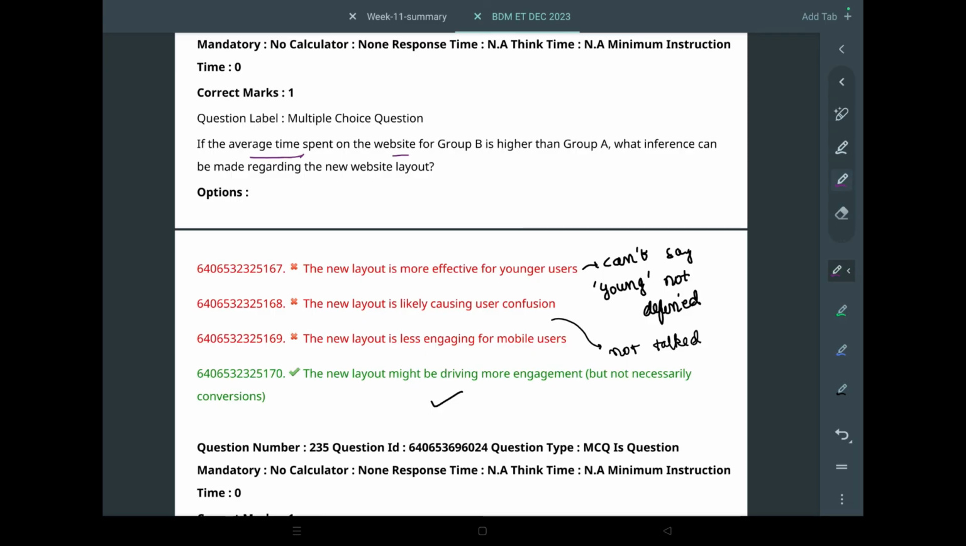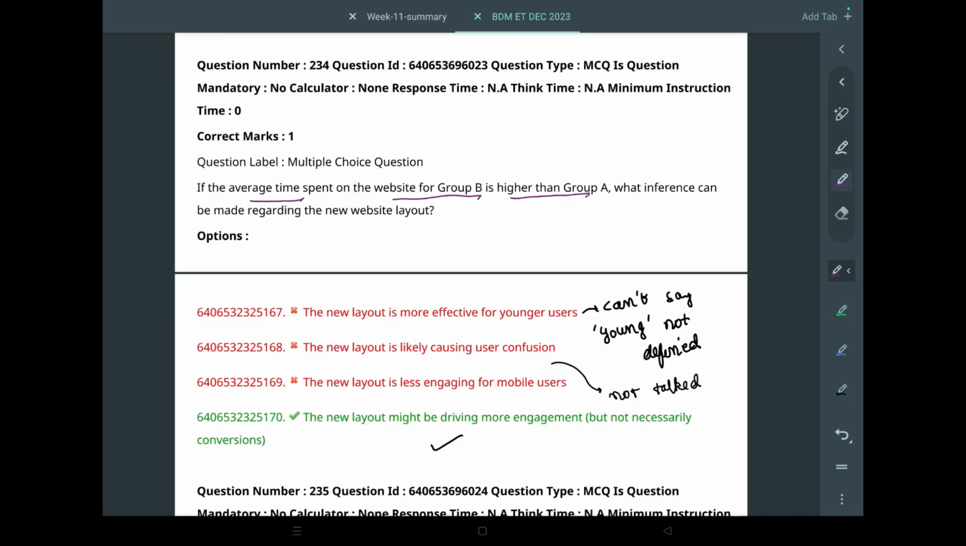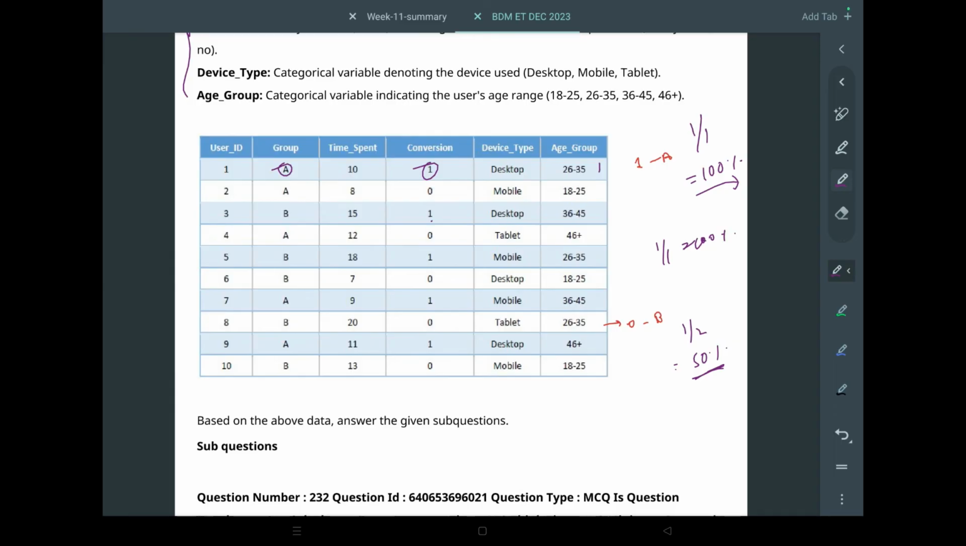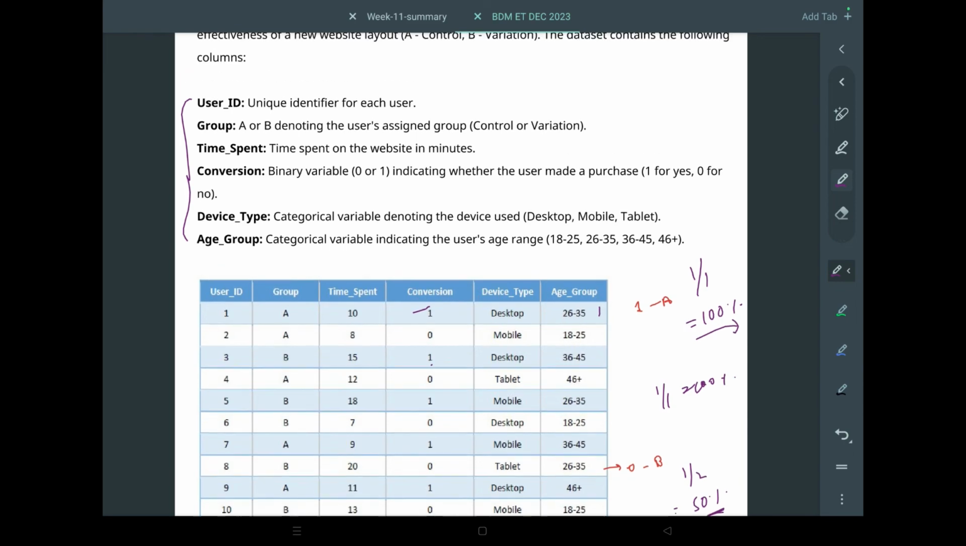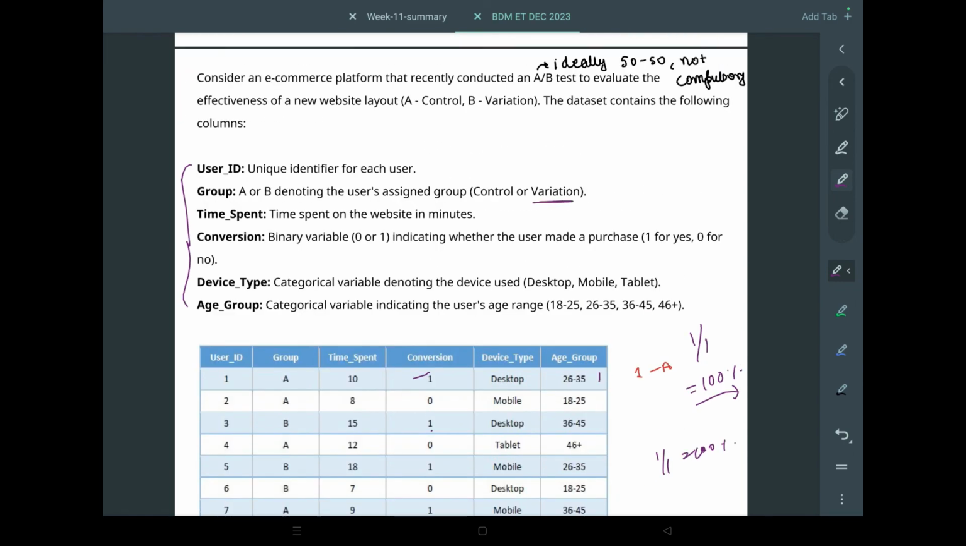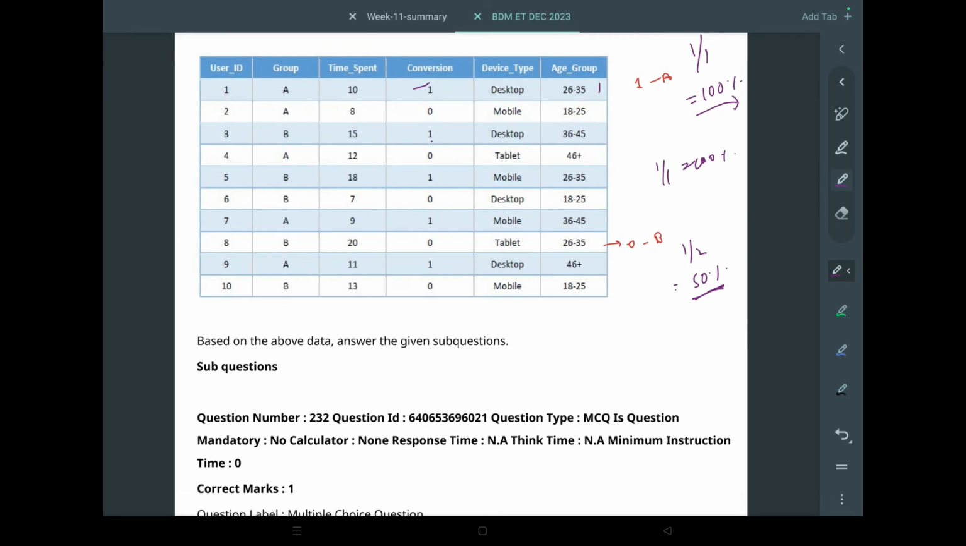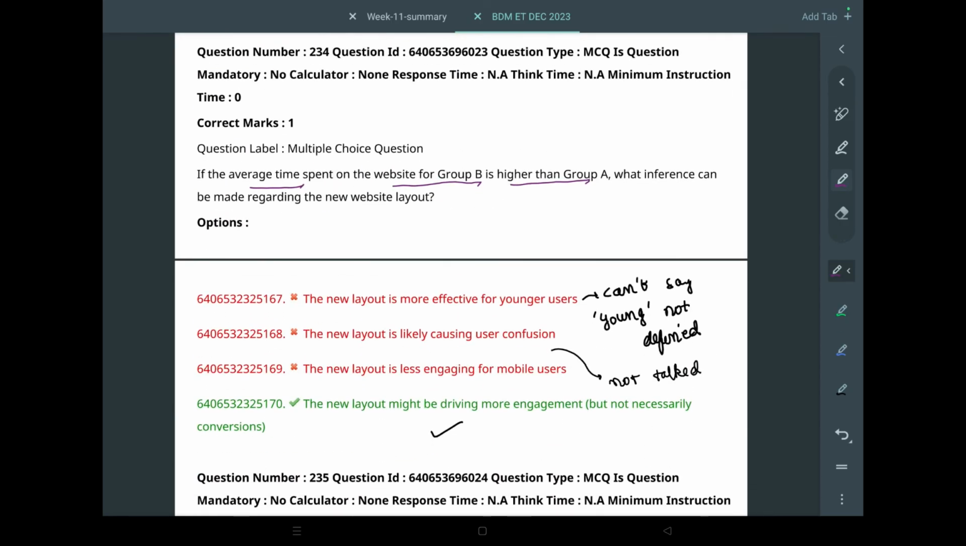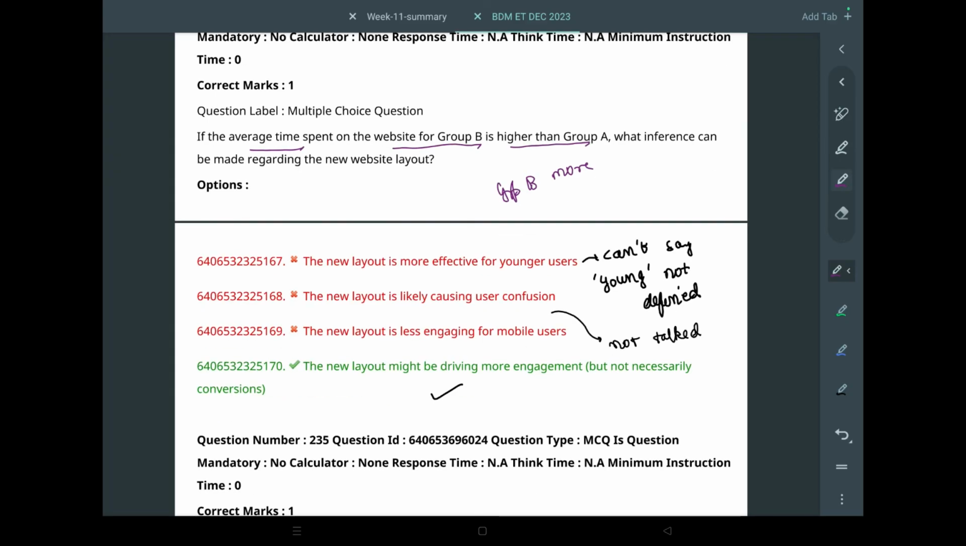Okay, if the average time spent on a website for group B is higher than group A, what inference can be made? Okay, so group B is the variation. B is basically new people. The question is saying average time has increased for group B, which means group B is using the website more. So we need to check why it is happening.